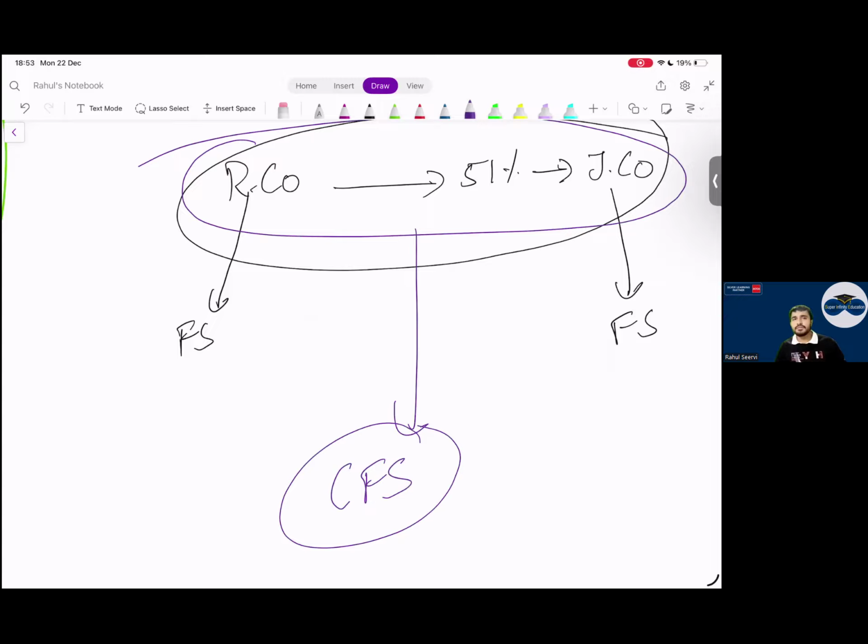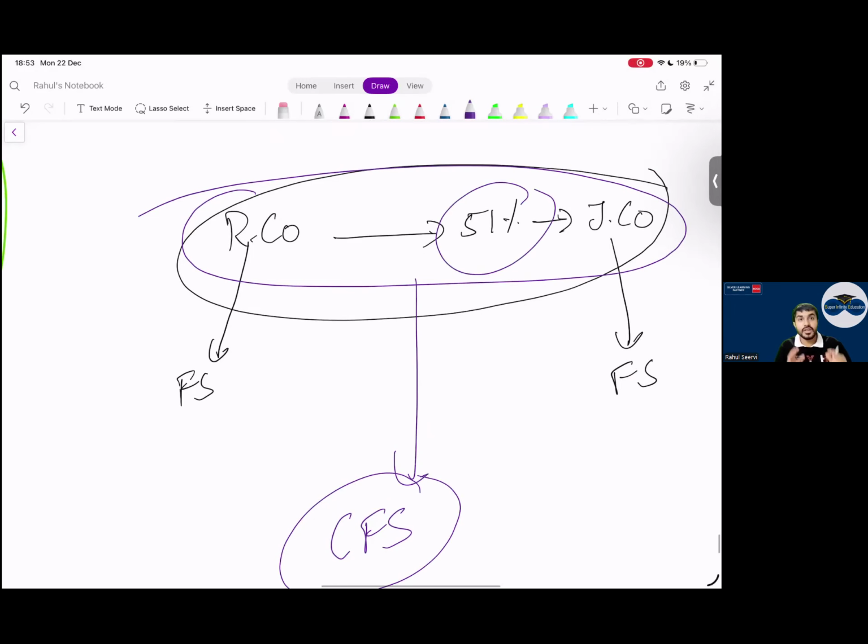CFS. I say CFS is done in short form to show off, but to show the true value of the company. To show the true value of the company. It's not that the bank doesn't even have 50,000, we are purchasing an iPhone today, and we still have to pay 2 years of loan EMI. It's not about that. It's about a basic thing: whenever consolidation is done, what will happen here?